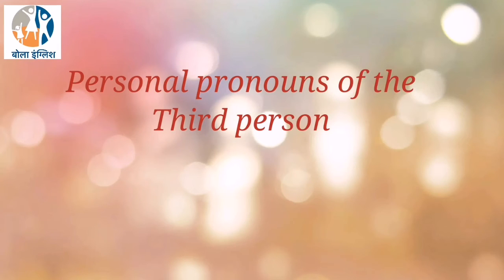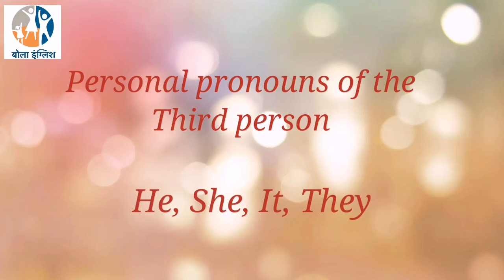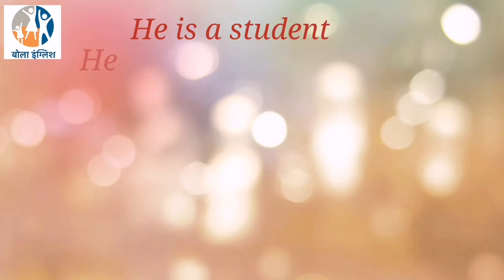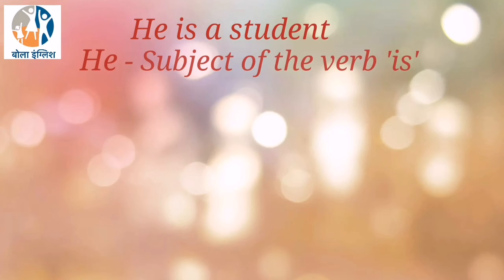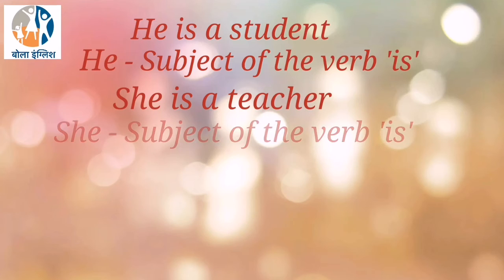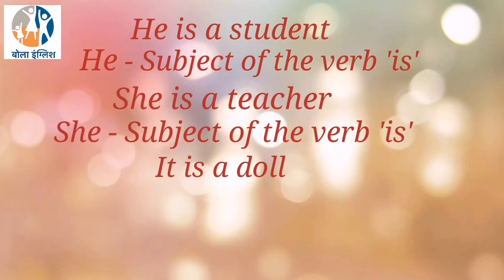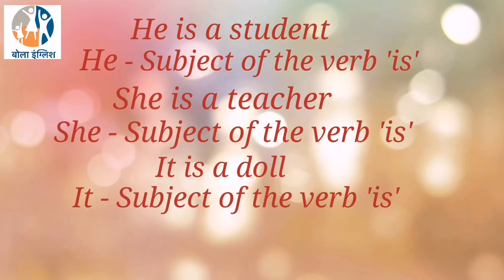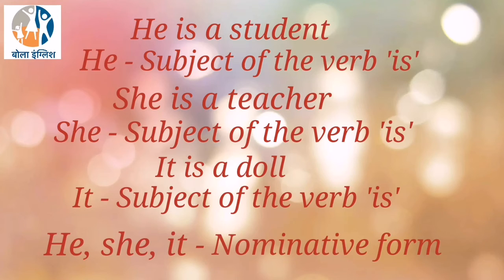Now let us consider the personal pronouns of the third person, that is he, she, it and they. He is a student. He is the subject of the verb is. She is a teacher. She is the subject of the verb is. And it is a doll. It is the subject of the verb is. So he, she and it are said to be in the nominative form.